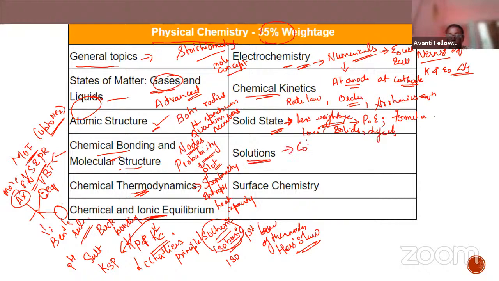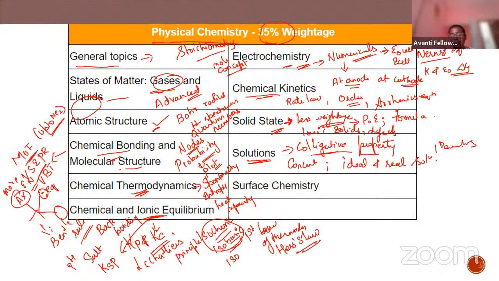Solutions: colligative property is very important. I hope you are thorough with this chapter, because it is the first chapter in 12th. Also different concentration terms, ideal and real solutions, and Raoult's law.